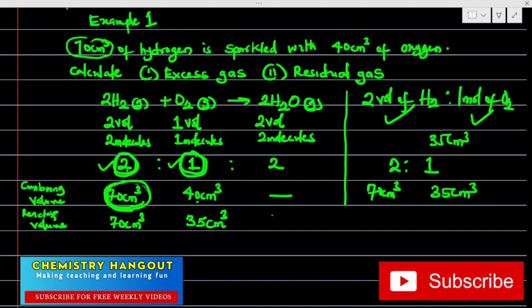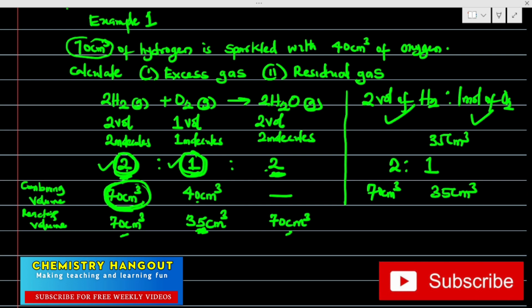I don't know if you are getting this. And then I will be needing 70 centimeter cube of this too. Why? Because this is 2 to 2. Or how can you get it again? This 35, just multiply it by the ratios. 35 times 1 will give us 35. And 35 times 2 will give us 70. Can you see that now?